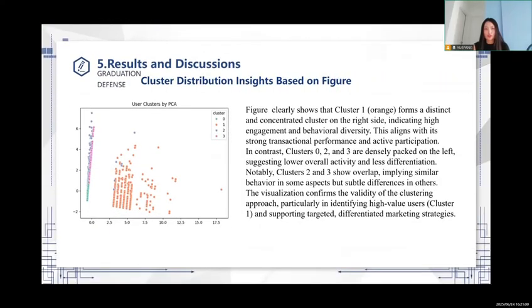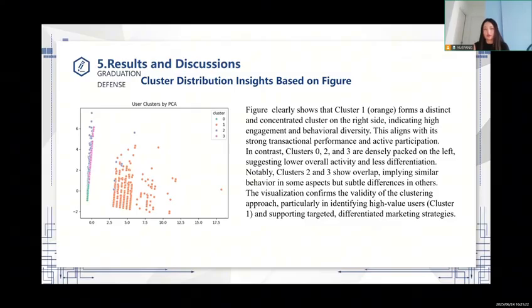Cluster distribution in size, beside on figure. The figure clearly shows that cluster 1, in orange, forms a distinct and concentrated cluster on the right side, indicating high engagement and behavioral diversity. This aligns with its strong transaction performance and activity participation.